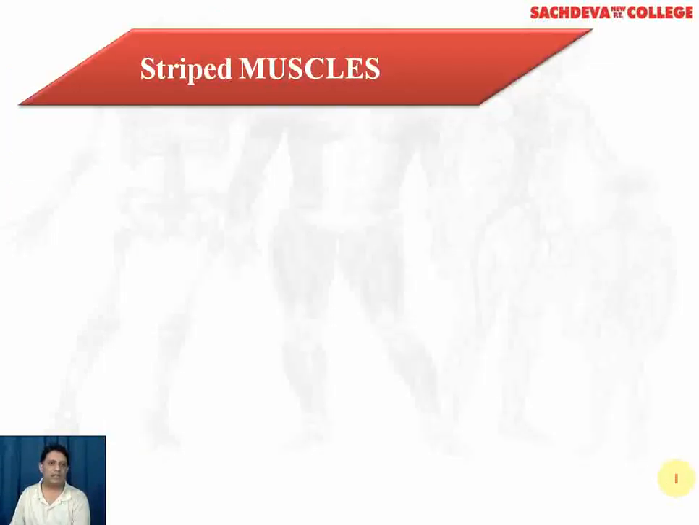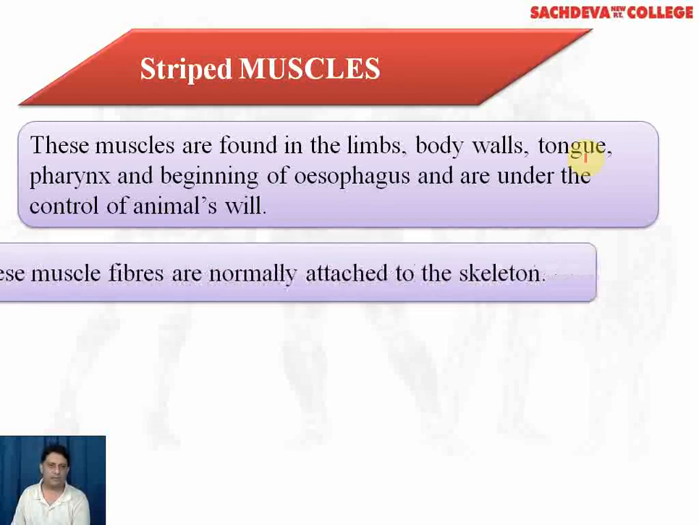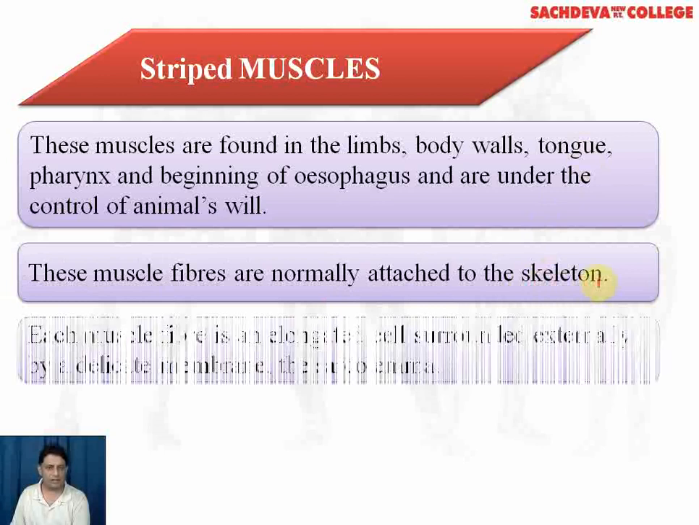So we'll take each type of muscle one by one. Taking up the first type of muscle, which is the striped muscles. These muscles are found in the limbs, body wall, tongue, pharynx, and beginning of the esophagus. As we have already discussed, these muscles are voluntary, that is, they are under the control of the animal's will. That is, these muscles can be moved whenever the animal desires. These muscle fibers are normally attached to the skeleton, therefore these muscles are also known as skeletal muscles.